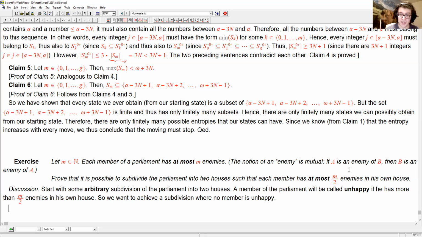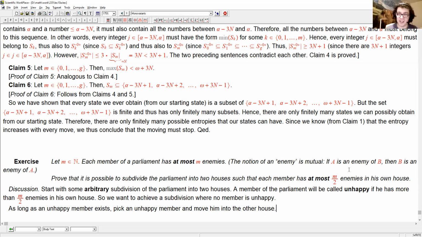This is what the exercise claims that we can do. And the question is how to do it. Well, we have started with some arbitrary subdivision, and what we do now is, as long as an unhappy member exists, just pick an unhappy member and move him into the other house.